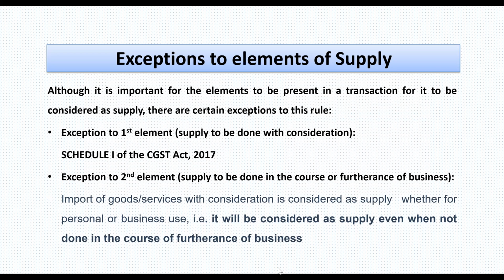And second, supply is to be done in the course or furtherance of business. However, import of services with consideration is considered as supply, whether for personal or business use. Like for import of service, even if it is not in the course or furtherance of business, that would be considered supply. And the activities defined in Schedule 1, if done without consideration, would still be covered under the scope of supply.